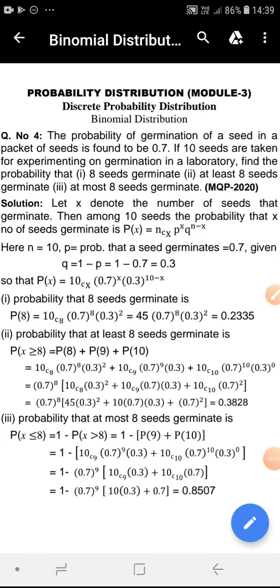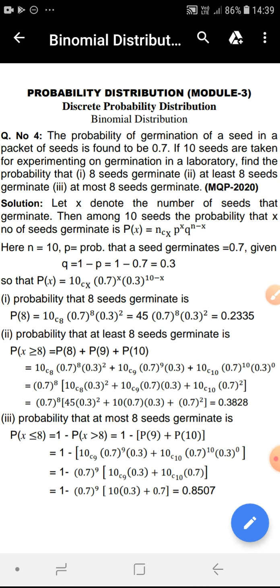So in continuation of binomial distribution, we shall take up this question: the probability of germination of a seed in a packet of seeds is found to be 0.7. If 10 seeds are taken for experimenting on germination in a laboratory, find the probability that 8 seeds germinate, at least 8 seeds germinate, at most 8 seeds germinate.